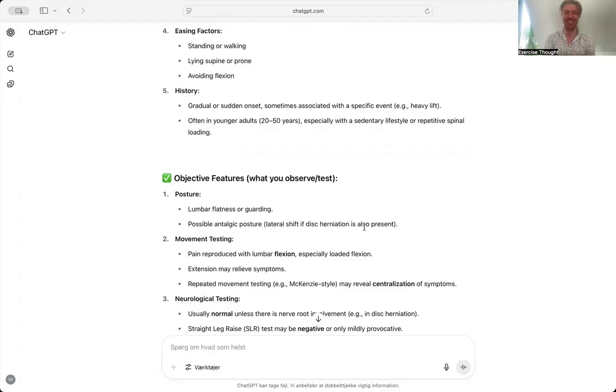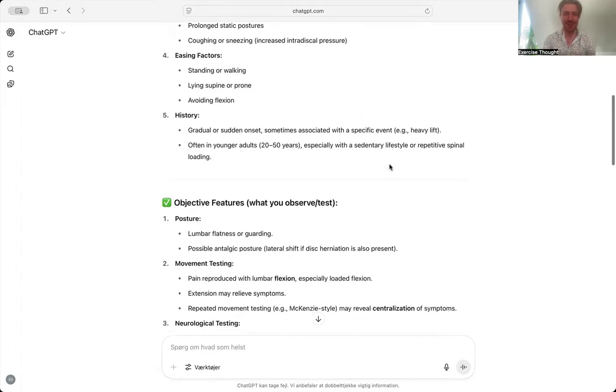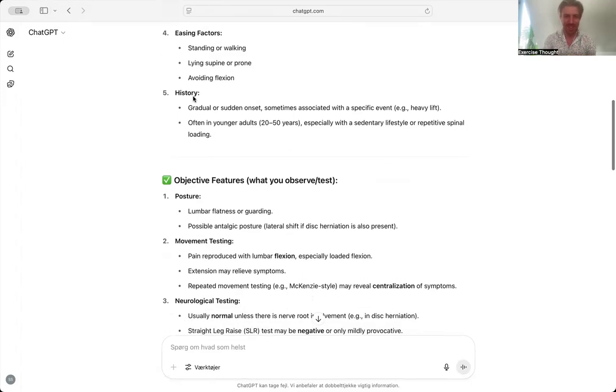Easing, that means relief of symptoms with standing or walking, laying, supine, or flexion. I've just realized that I've not been sharing my screen. So let me show you here that this is ChatGPT's response. Rookie error. Won't do that next time. And avoiding flexion is also an easing factor as well. Yeah, I agree with that.